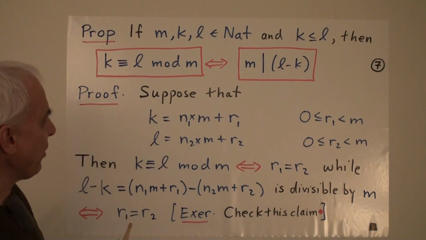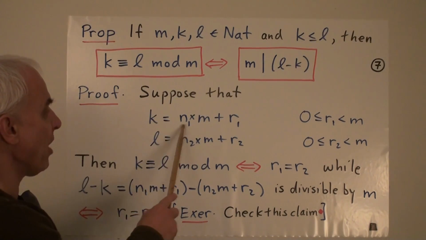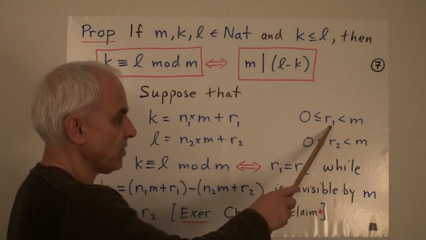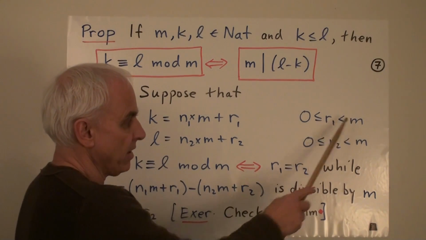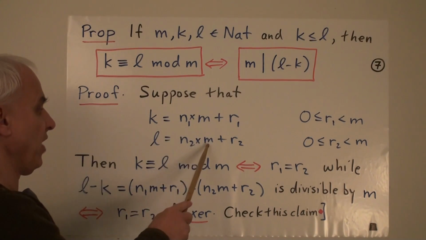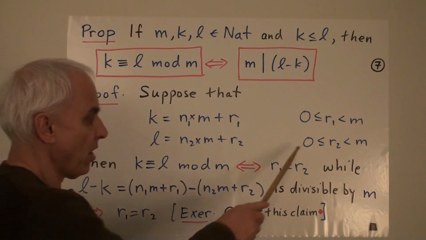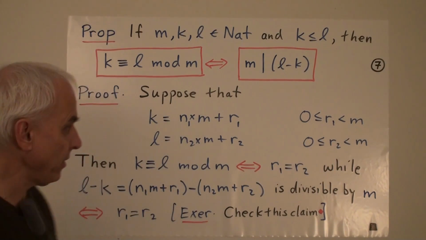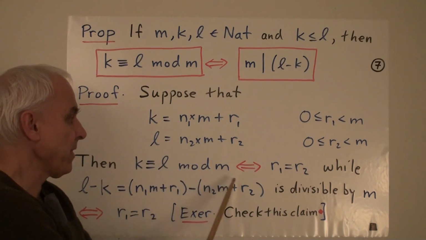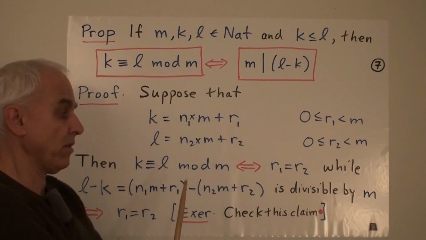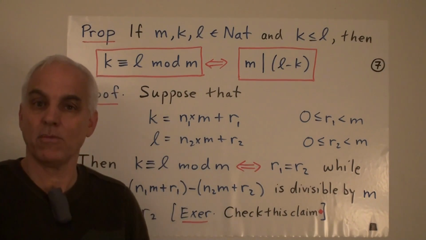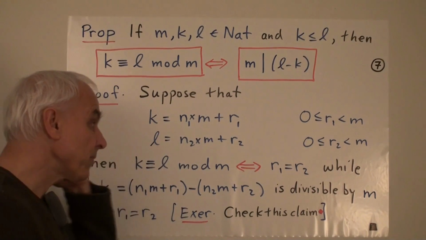So here's the proof. Suppose that k is some multiple of m, say n1 times m, plus a remainder r1. So this is really the remainder, so that the remainder is between 0 and m, not equal to m. And similarly, l is n2 times m plus the remainder r2, r2 also having the same form, less than m. Okay, so what does it mean for k to be congruent to l mod m? It simply means that these two remainders are equal. So this happens precisely when the remainders r1 and r2 are equal. That's our previous definition of what this means.